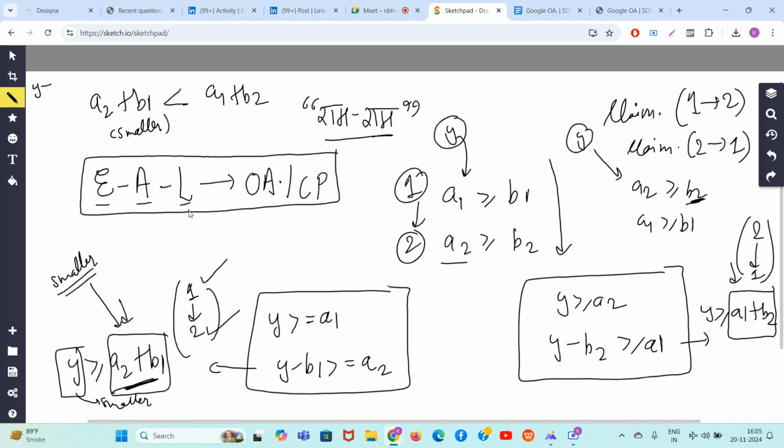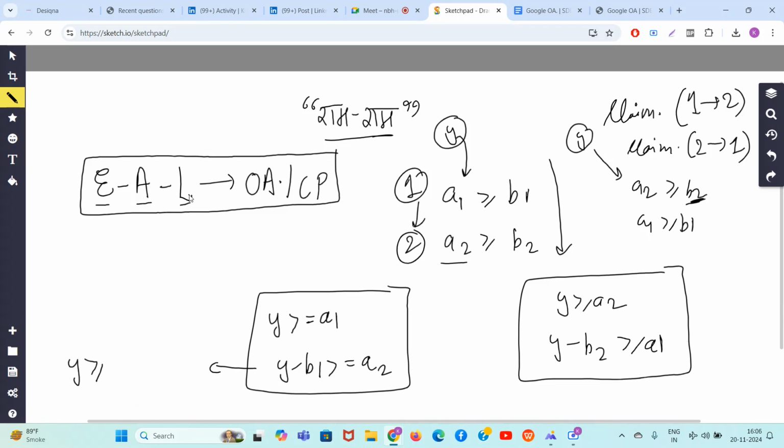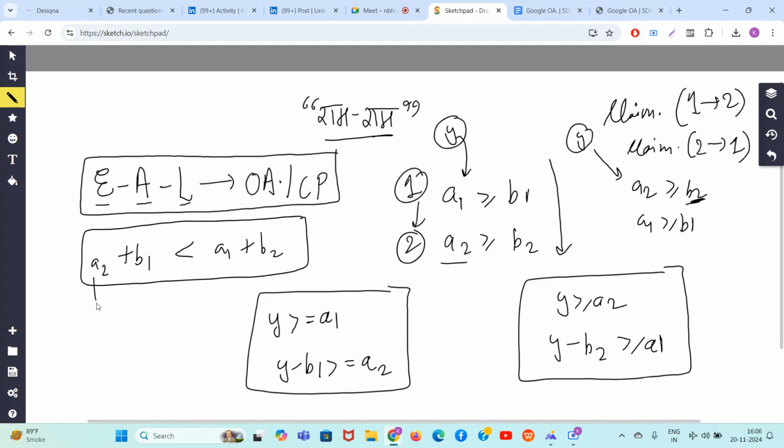So basically, if we summarize all of that, if a2 plus b1 is strictly less than a1 plus b2, then y will be smallest if first you are going through the first pair and then the second pair.